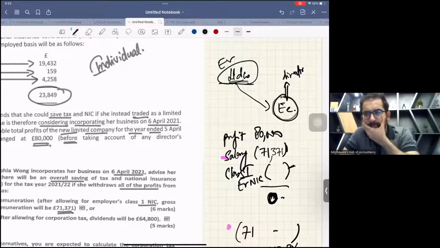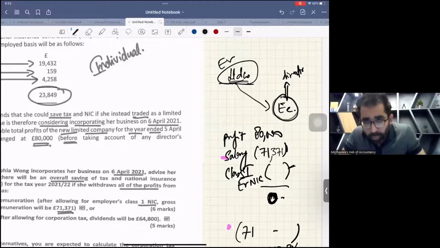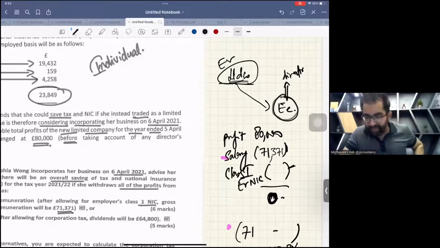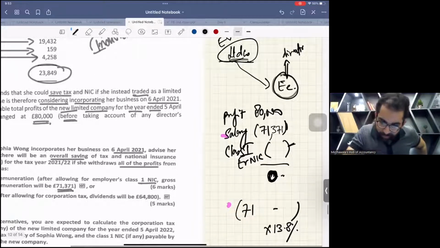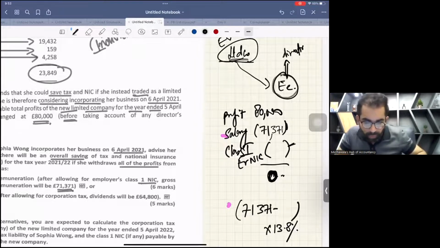Now wait. Look here. Whenever the company is the employer and you are the employee, the company has to pay class 1 employer NIC on your salary. Now all of you please calculate class 1 employer NIC on this salary. So your salary is 71371, and hope you remember the bands.